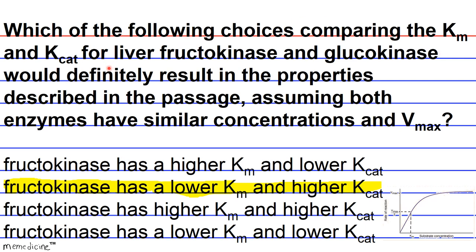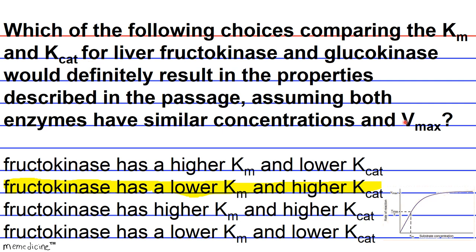Now, K sub cat, which is short for K catalysis, of an enzyme is the number of molecules of substrate converted to product per molecule of enzyme. So how much juice can you get out of an enzyme per second? So basically how fast is your enzyme working?